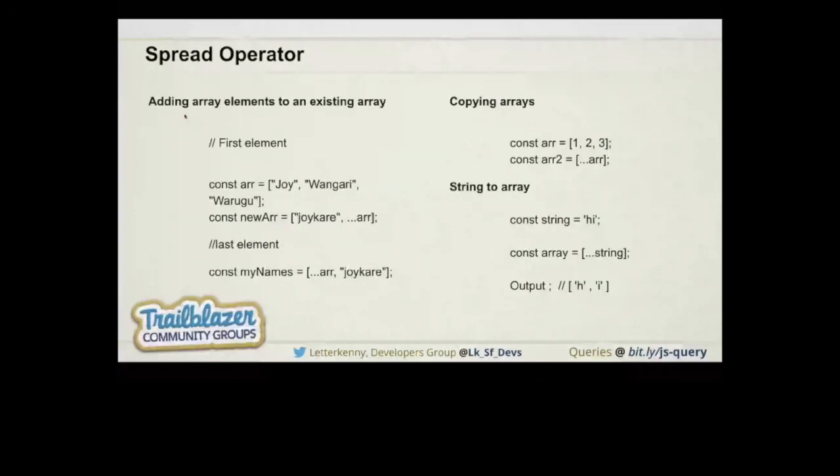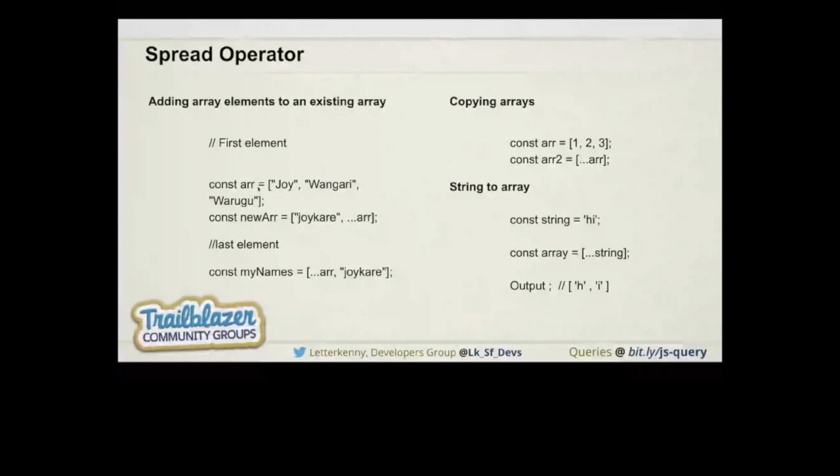If we want to add an element to an existing array, we can add it in the first place or in the last place. We have an array that holds string values, and we need to add another element at the beginning of this array.